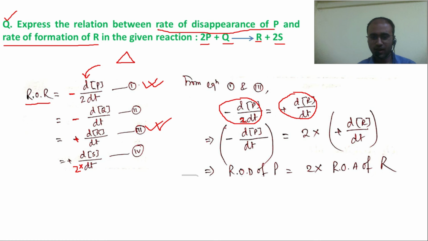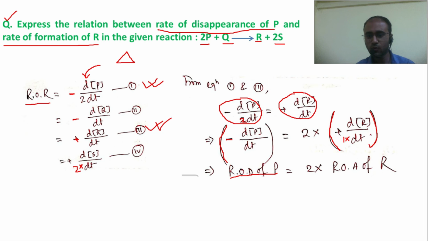Without stoichiometry, this particular term will no longer remain rate of reaction, because stoichiometry is separated. It would become the rate of disappearance of P. The sign should be there, remember. Just the stoichiometry has to be removed. The sign should be there. It is equal to 2 into this part. As in this case the stoichiometry is by default 1, you need not separate it. So it can be said to be the rate of appearance of R.